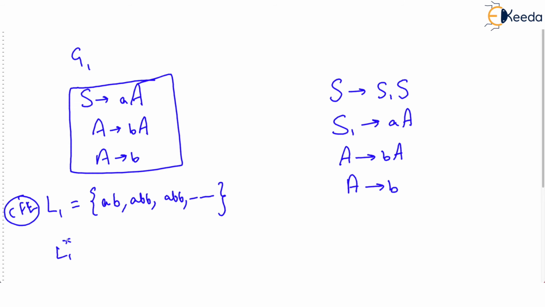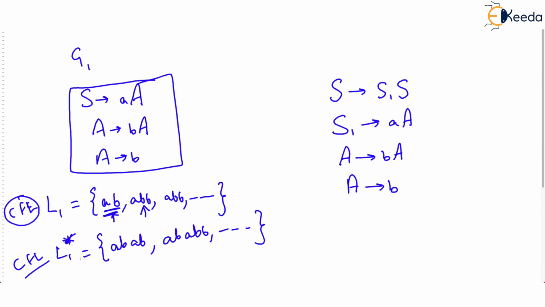Then closure of L1 is also a CFL, and it has to be. What will be the closure of L1? Take any string and concatenate it with any other string, or repeat a string any number of times. This means zero or more repetitions. How do you generate this? Maybe AB is one of the strings, AB joined with AB, or AB joined with ABB, and any such combination will be there in L1 star.